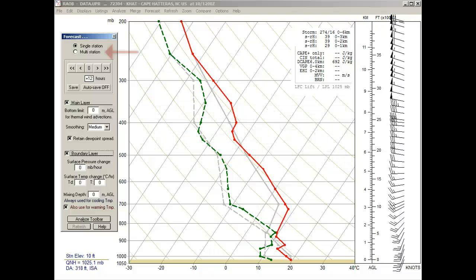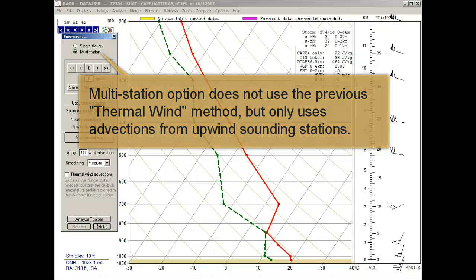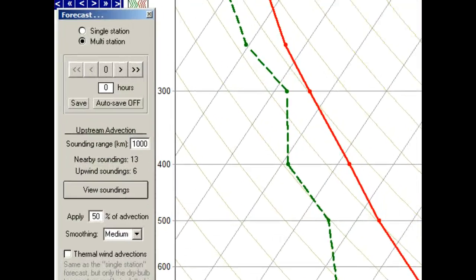Okay, let's move on and select the multi-station forecast option. Remember, this method does not use thermal wind advections, but instead advects data from upstream sounding stations. This, of course, only works if you have a multi-sounding data file with soundings that are upwind of your location. So let's see how this works.